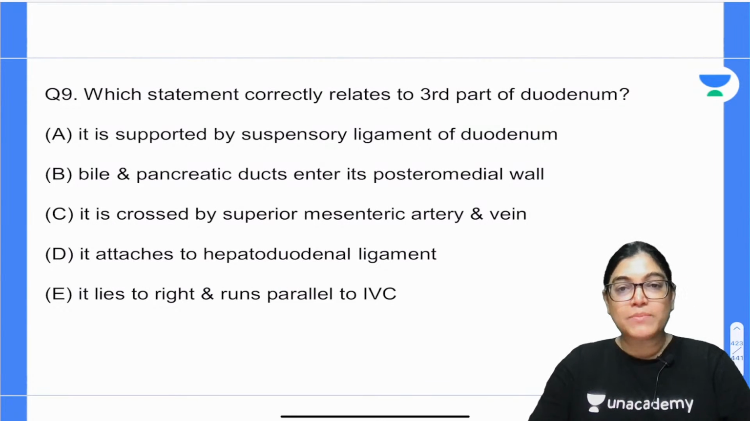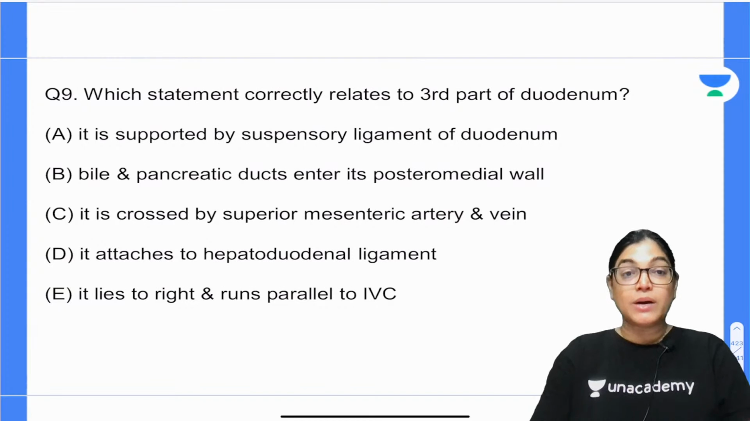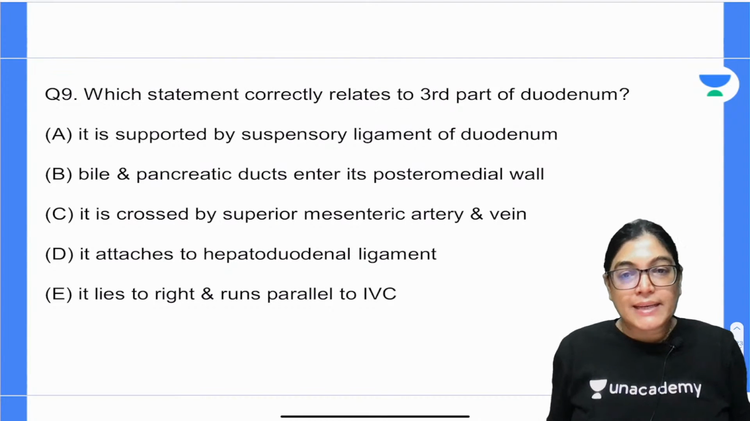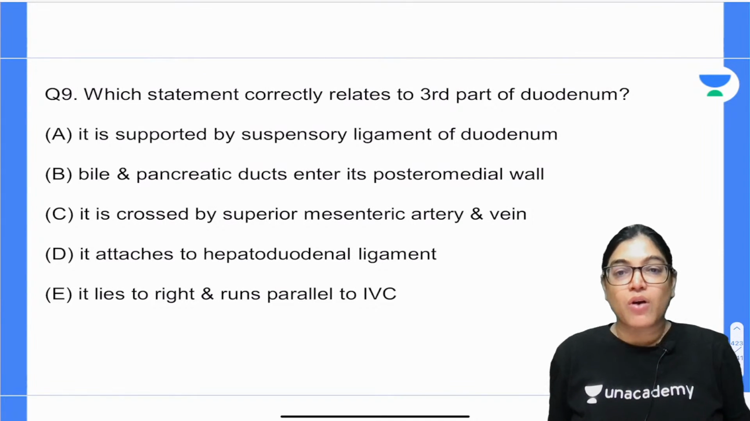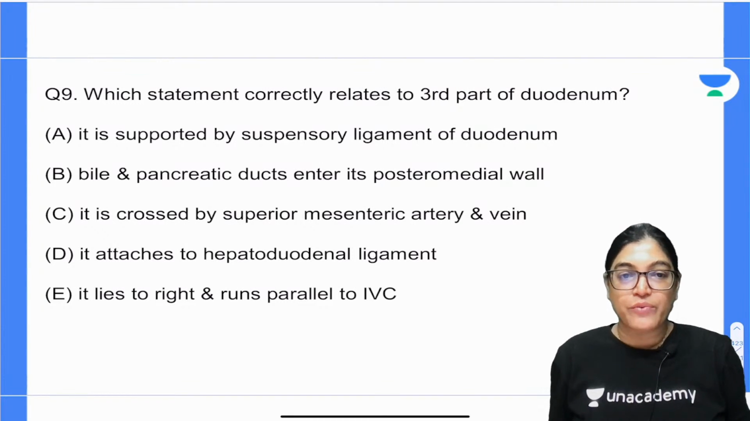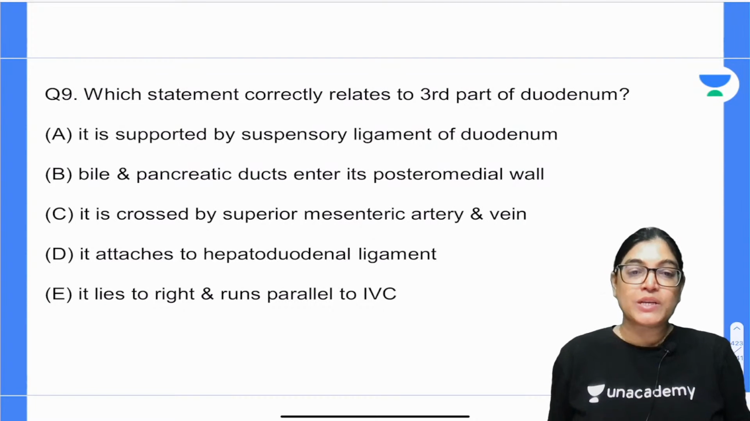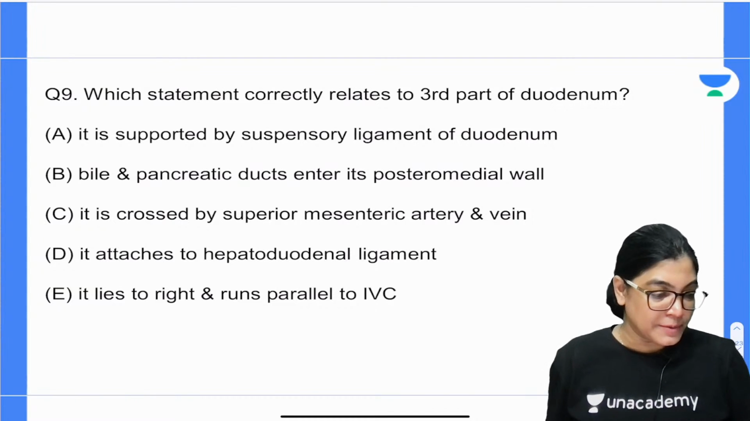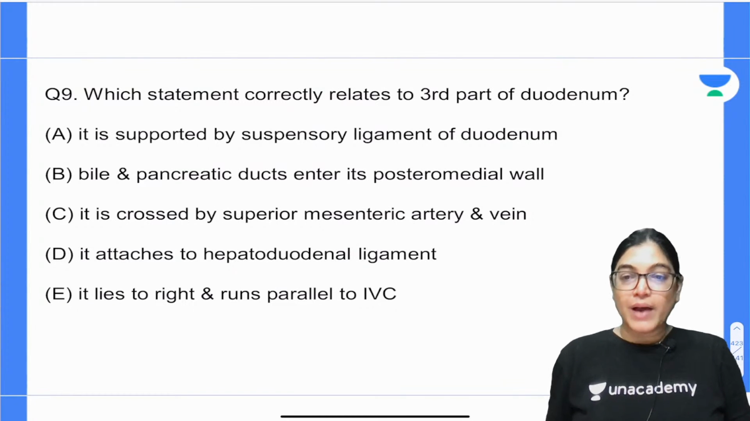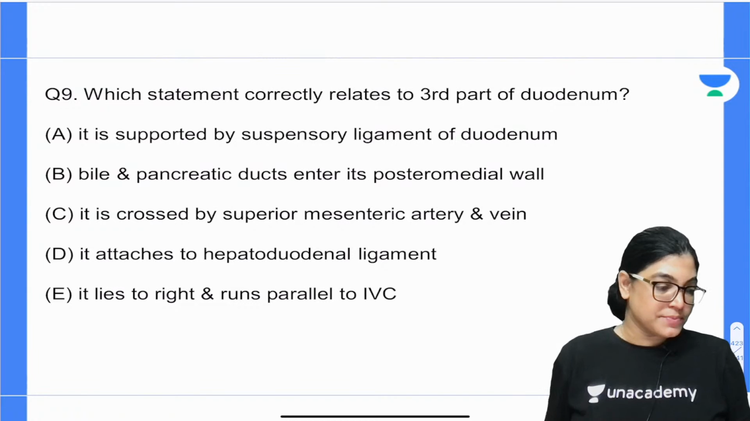Option A, it is supported by the suspensory ligament of duodenum. Option B, bile and pancreatic ducts enter into the posteromedial wall. Option C, it is crossed by superior mesenteric artery and vein. Option D, it attaches to the hepatoduodenal ligament. And option E, it lies right and runs parallel to the inferior vena cava. Yes, so we have got 5 options and you have to mark the correct answer. Question number 9.